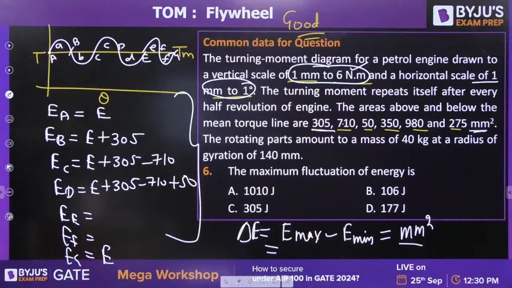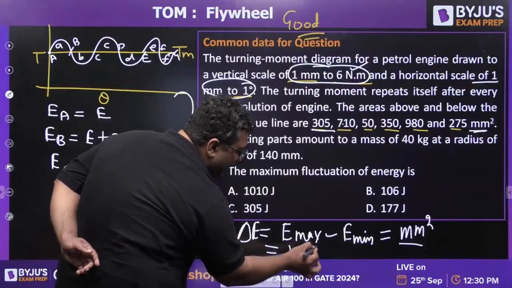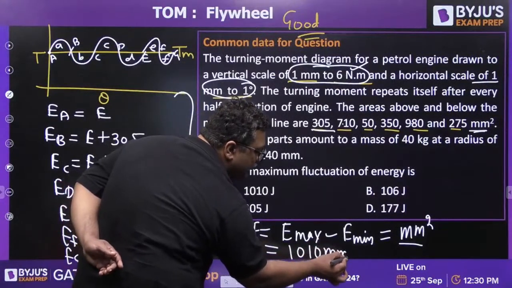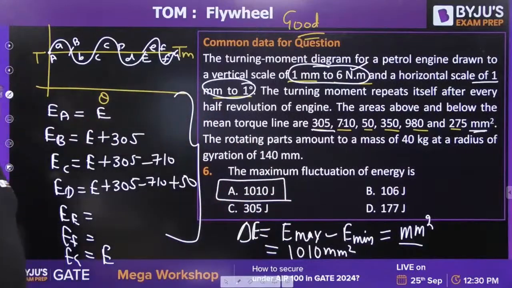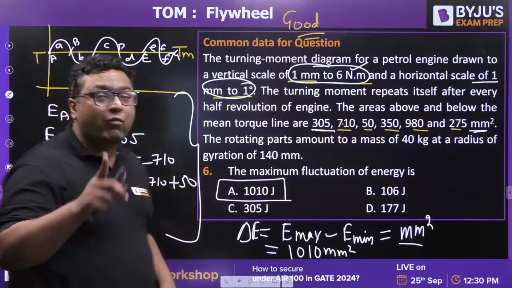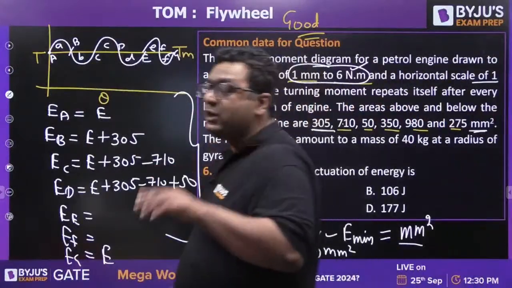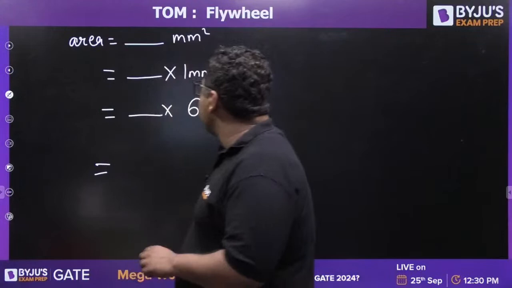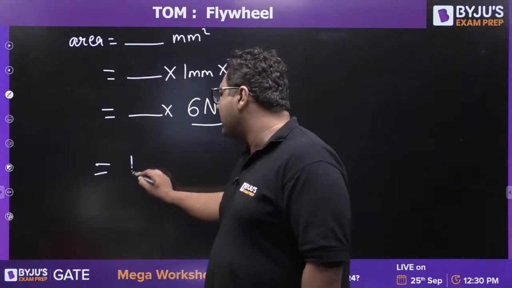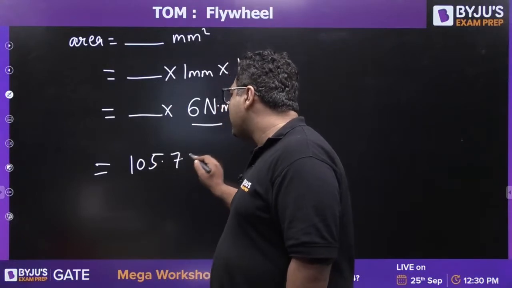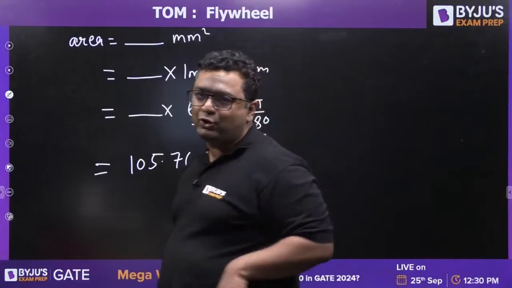In terms of area, what are you getting? Are you getting 1010 mm square? Just after getting this, many students will take option A. There they will be making the first mistake. You need to avoid this mistake. That is why after finding this, we will convert it into joules. To convert it into joules, we are doing this. After that, you will get the answer to be 105.76 joules. Now the answer will be Newton meter or joules.